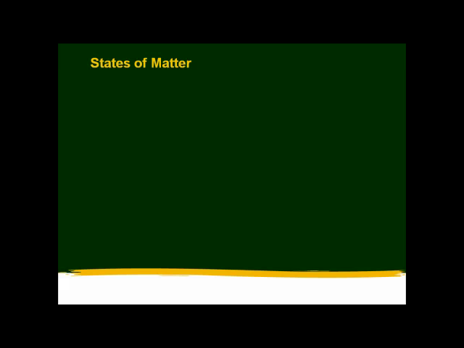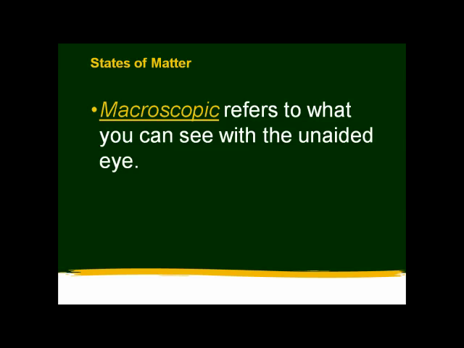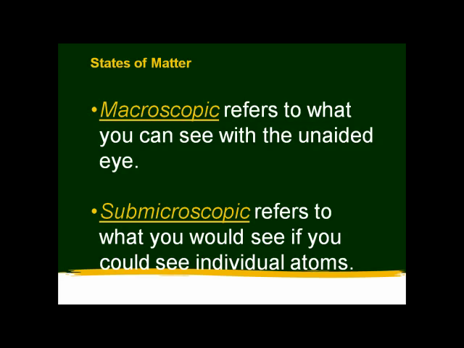States of matter. So matter is made up of particles, and sometimes we can see matter on a macroscopic scale. In other words, what we can see with the unaided eye. When you mix two things together, if there's a color change, this would be what we see on a macroscopic view. But when we're talking about matter and the fact that it's made up of particles, this is occurring on a submicroscopic scale. In other words, it refers to what you would see if you could see individual atoms.